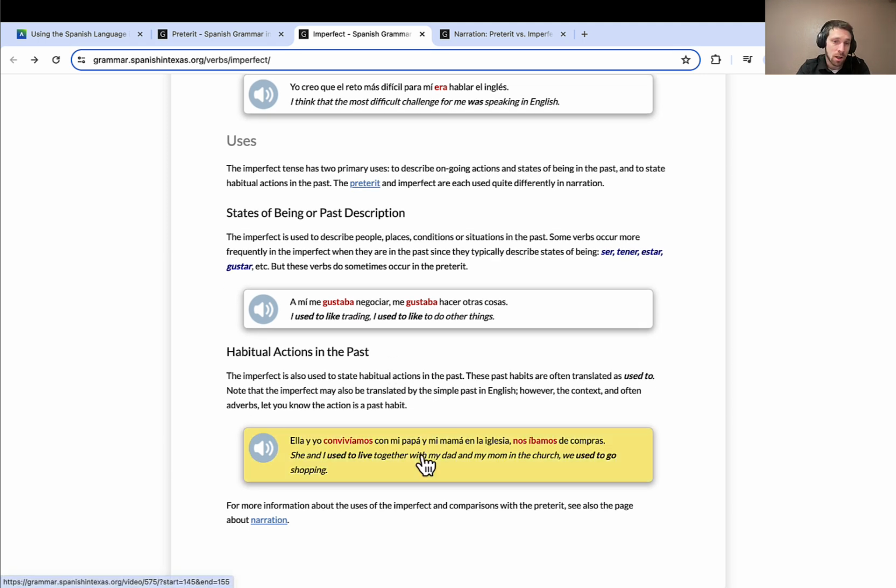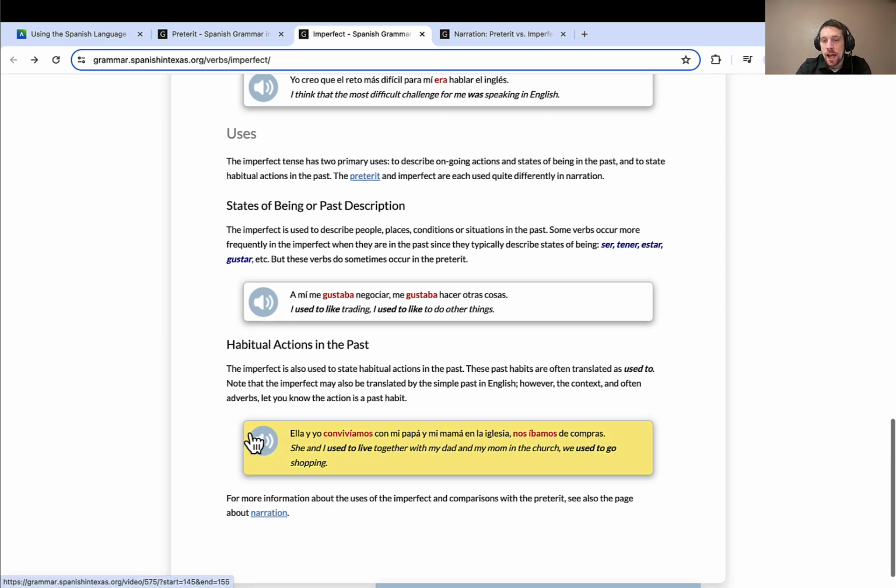You can also look at it for habitual actions in the past. It means similar to like used to in English. So, ella y yo convivíamos con mi papá y mi mamá en la iglesia. Nos íbamos de compras. So she and I used to live together with my dad and my mom in the church. We used to go shopping.